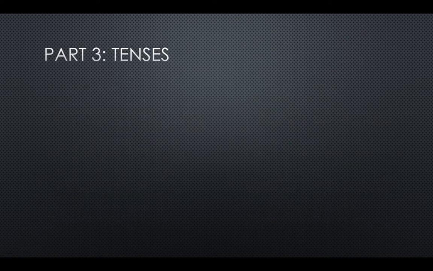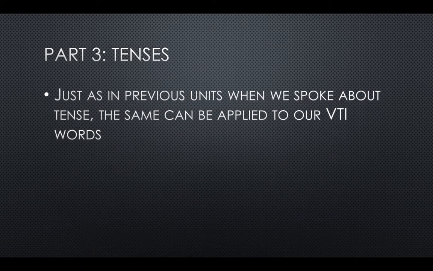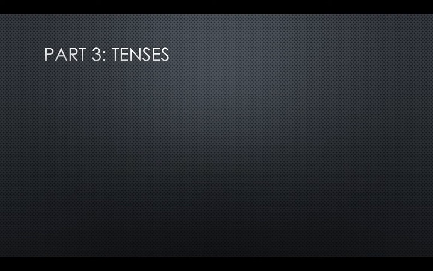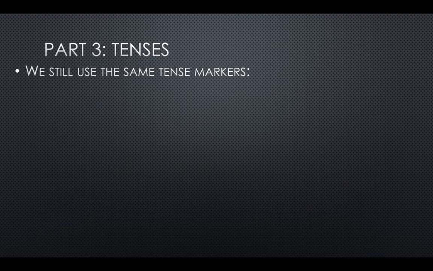So now we're going to move on to our tenses. So again, this is very similar to our past units on how we incorporated tenses. So just as in previous units when we spoke about tense, the same can be applied to our VTI words. Tense markers take the form of prefixes that appear in front of our verbs, VTI words for this unit. In the past, they appeared in front of VII words and VAI words. And now they're appearing in front of VTI words. So they're always appearing in front of the verbs. So we still use the same tense markers.